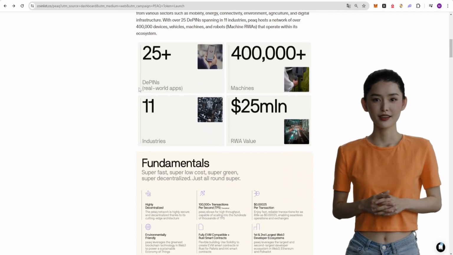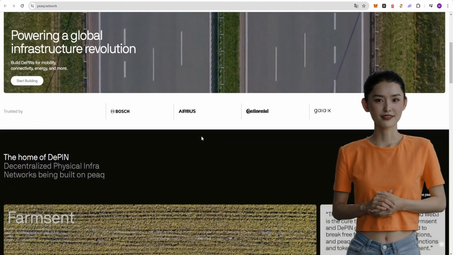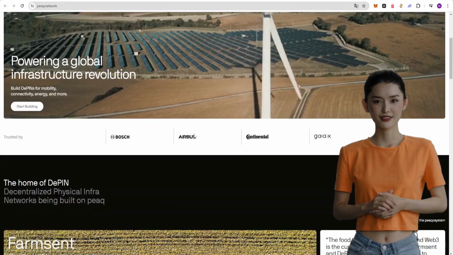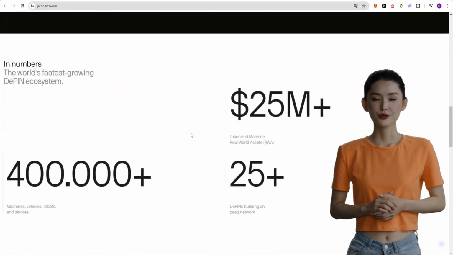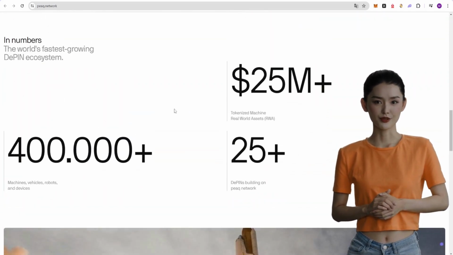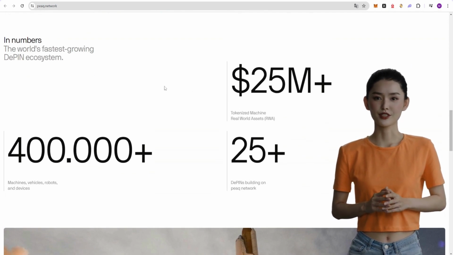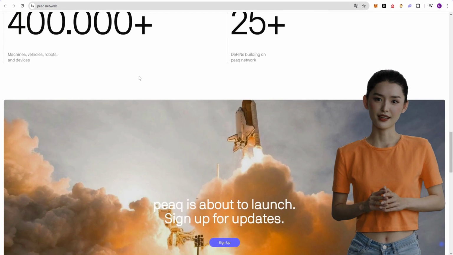Let's visit the website. Here, there are Peaq products. You can see how significant the statistics are. Peaq is a project where over 400,000 machines and bots work together, housing 25 different projects within it. The total value of these projects is specified here.